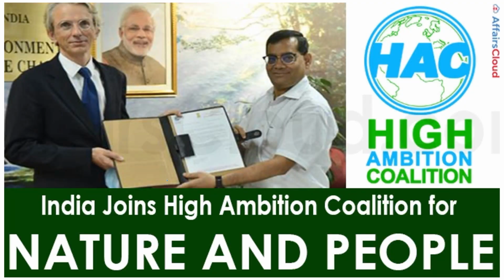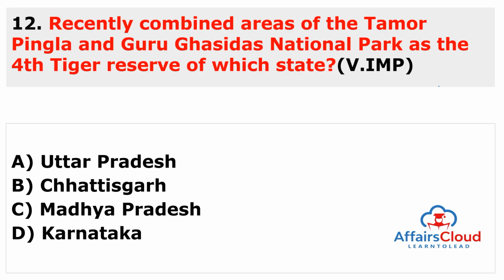So you can also see here, India joins the High Ambition Coalition for Nature and People to protect the land and the ocean by the year 2030. And how much land and ocean will be conserved? It is 30%. So recently the combined areas of Tamor Pingla and Guru Ghasidas National Park were declared as the 4th tiger reserve